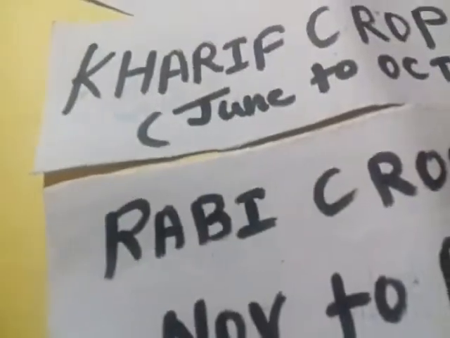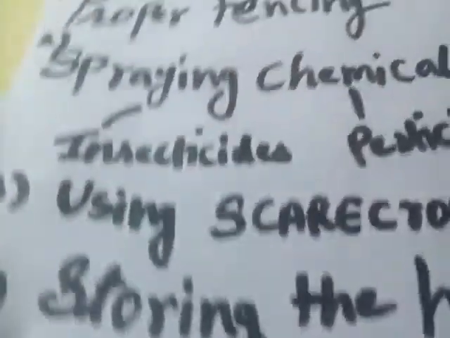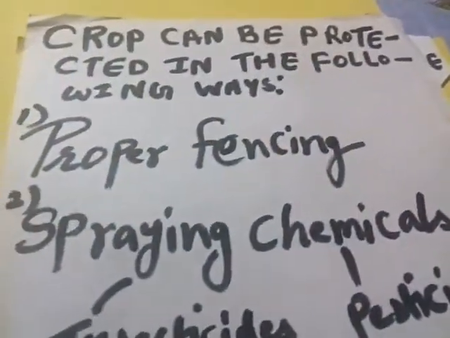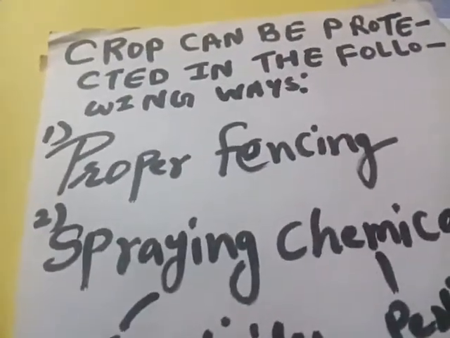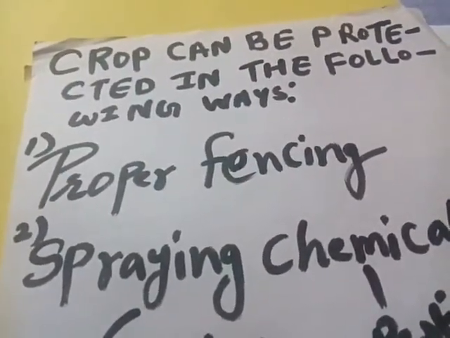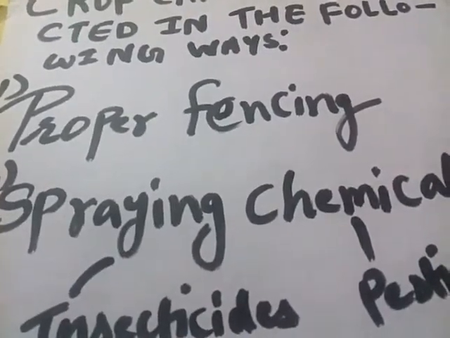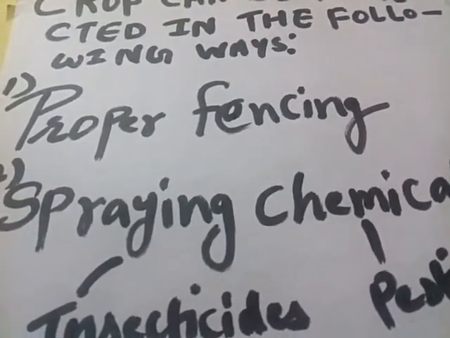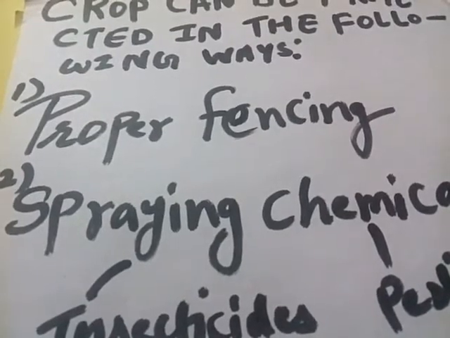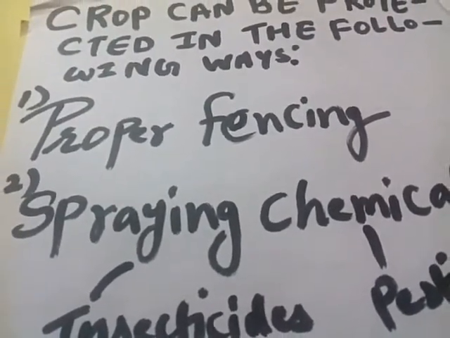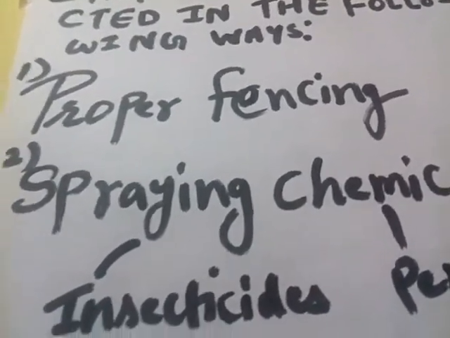Now, in which ways can a crop be protected? First is proper fencing. Fencing should be proper, otherwise any animals can come for grazing.